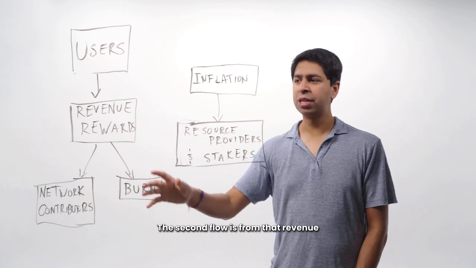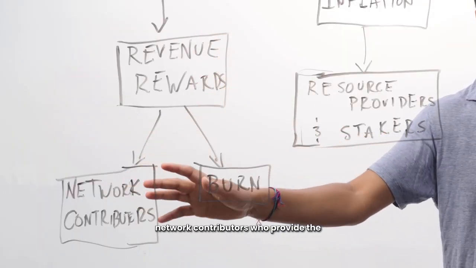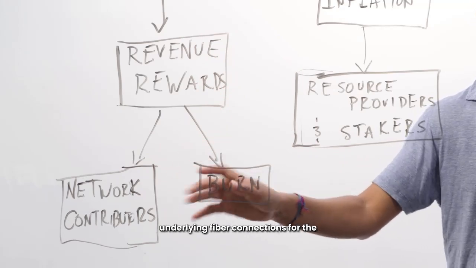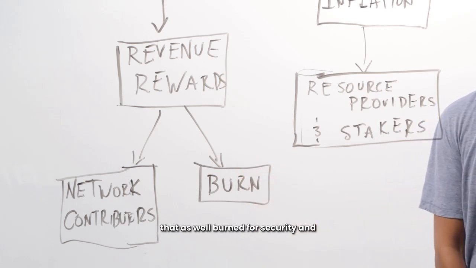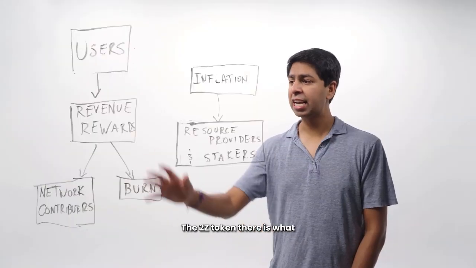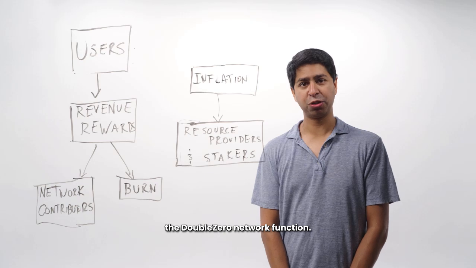The second flow is from that revenue on to being rewards for actual network contributors who provide the underlying fiber connections for the DoubleZero network, with some portion of that as well burned for security and safety. The 2Z token there is what actually powers the efficiency improvements needed to make the DoubleZero network function.